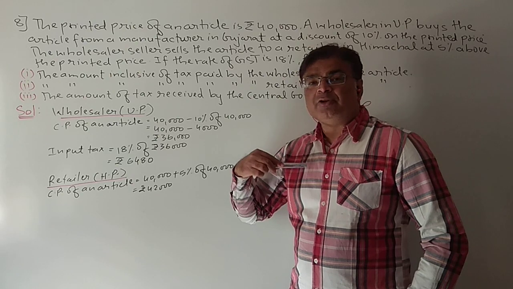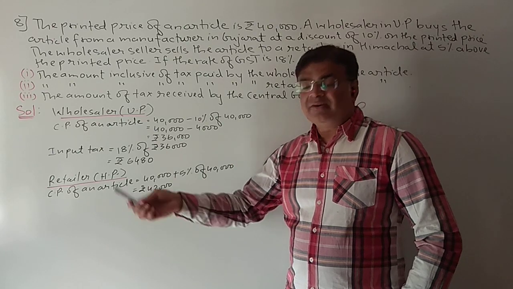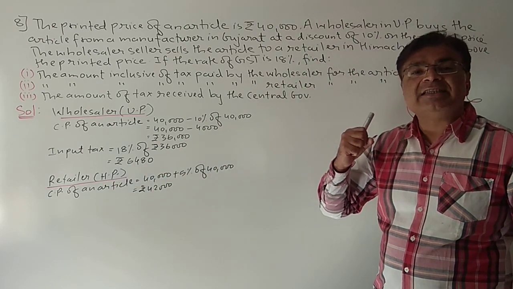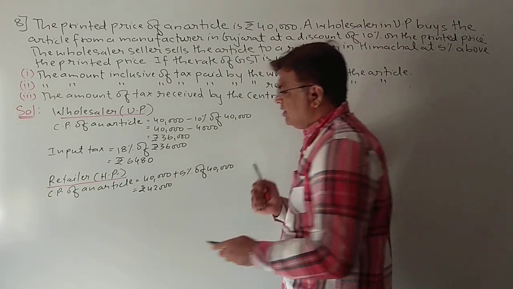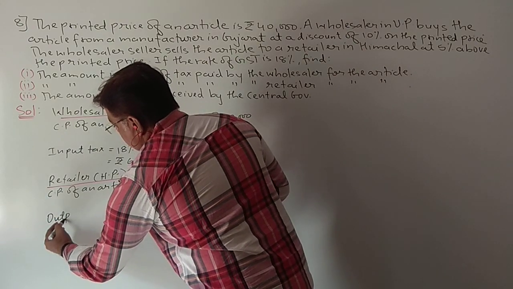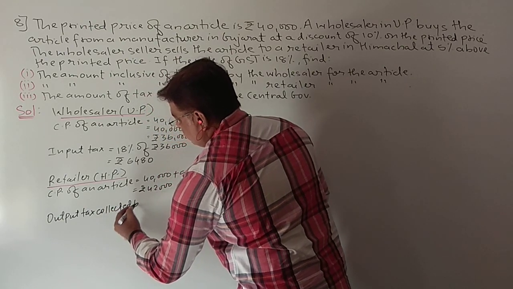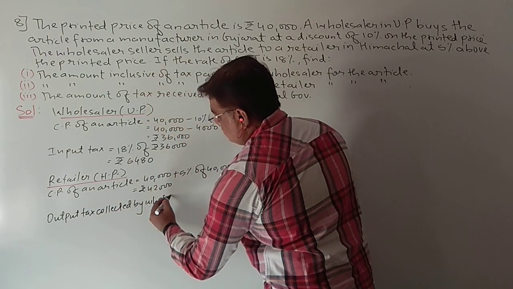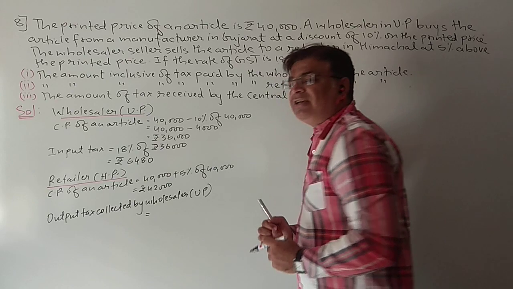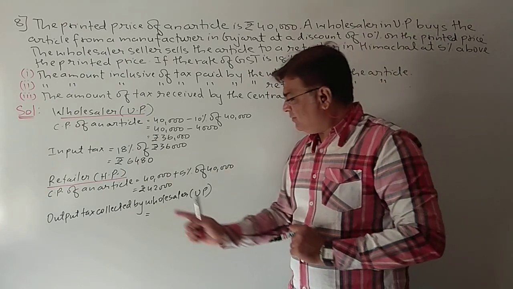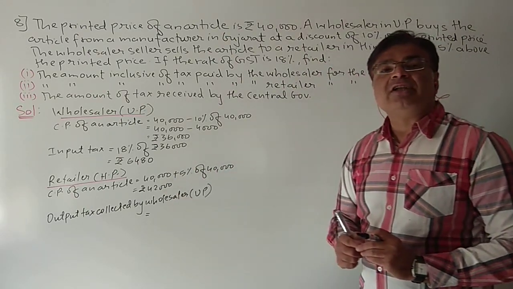Now remember, the wholesaler in UP is selling the item to the retailer. Whenever we sell an item, the tax which we collect after selling is called output tax. So the output tax collected by the wholesaler of UP. How much tax will he collect, and on which price? The price at which he is selling, which is 42,000. So he will collect the tax on 42,000.